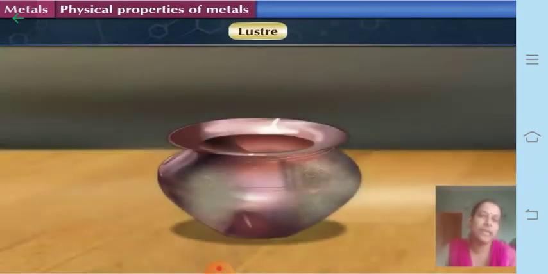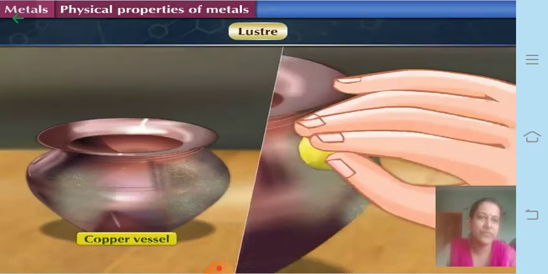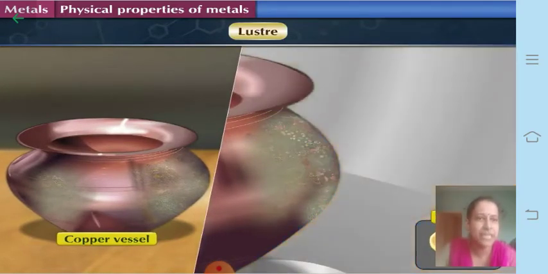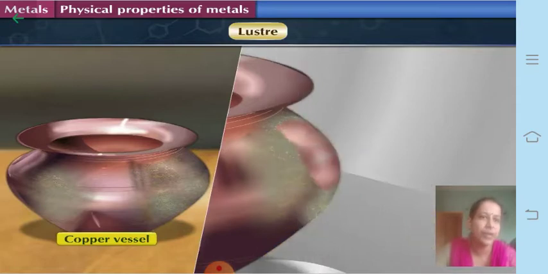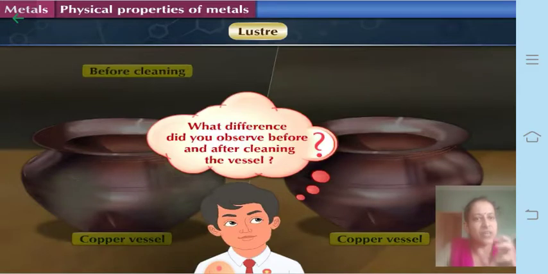Now let us perform a simple activity. You can see a copper vessel like this in your house, which your mother might be using. If you see this copper vessel before cleaning, it is very dull, but after using lemon and then pouring water, you find that there is a shine. So what is the difference you observe before and after cleaning the vessel?